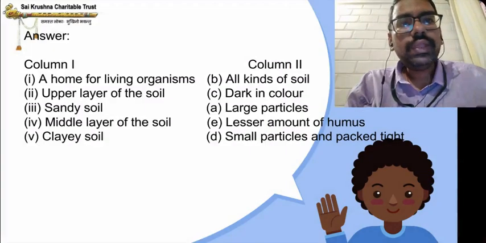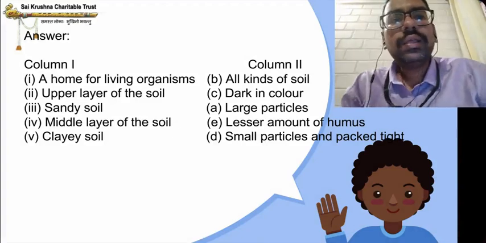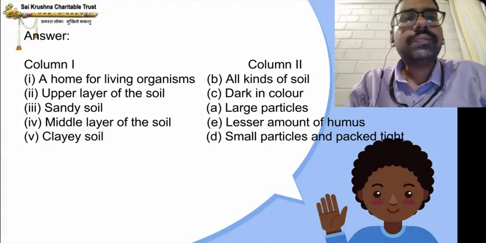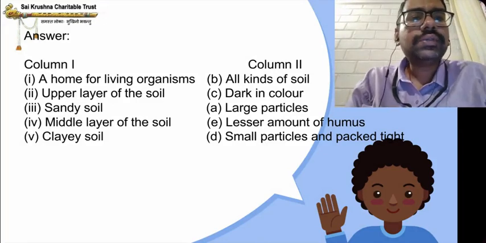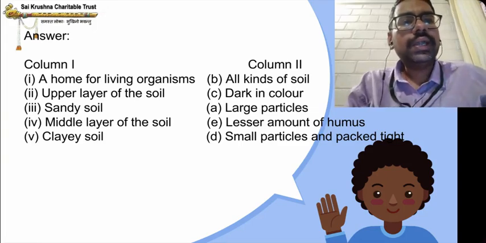I give an answer. Home for living organisms, all kinds of soil. Second, upper layer of soil is dark in color. Third one, sandy soil, large particles. Fourth one, middle layer of soil, lesser amount of humus. And clay soil, small particles and packed tight.